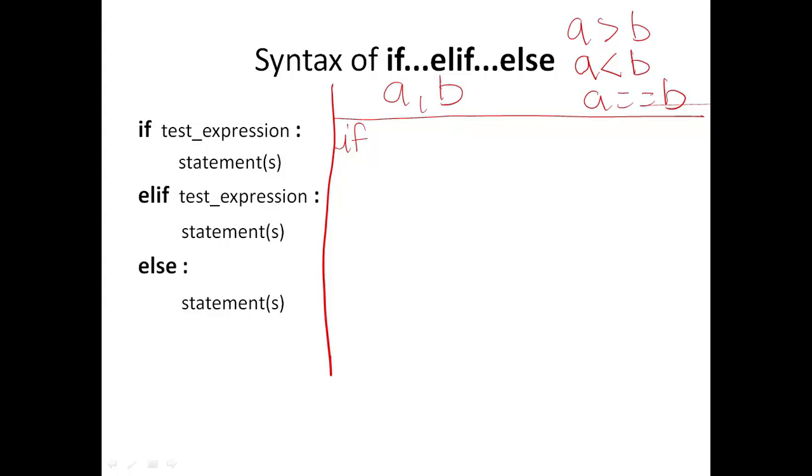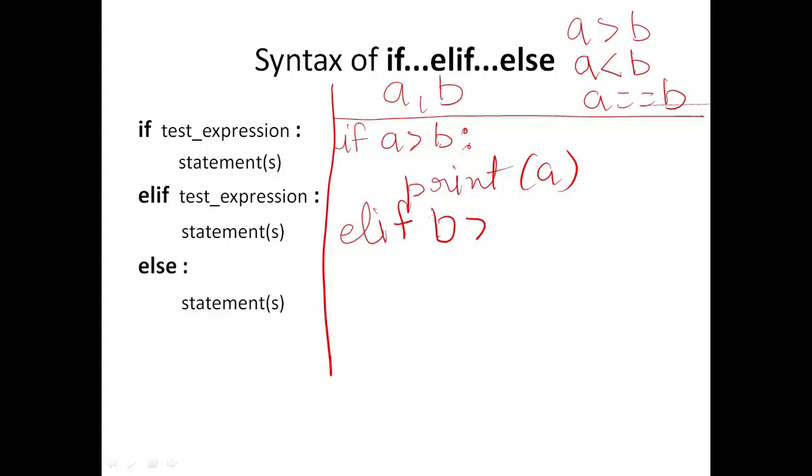So first I will write if a is greater than b, you just print a is greater, or just print the value of a, and in the elif part you just check another condition, whether b is greater than a, and if it is true, then you will write print b.